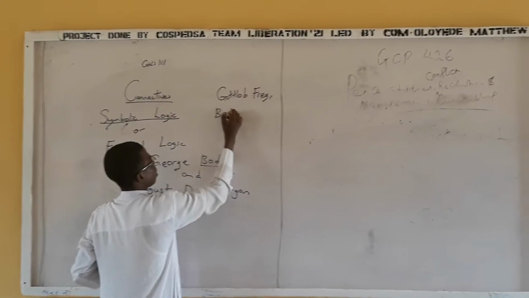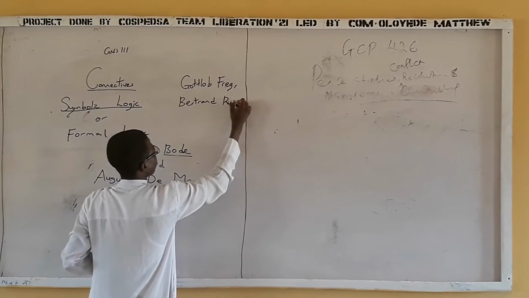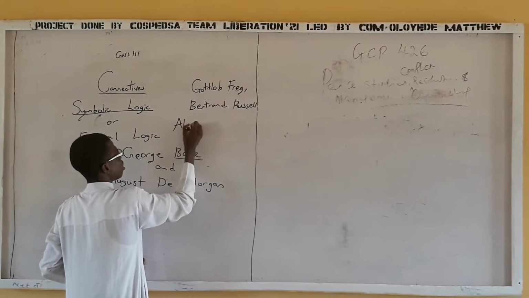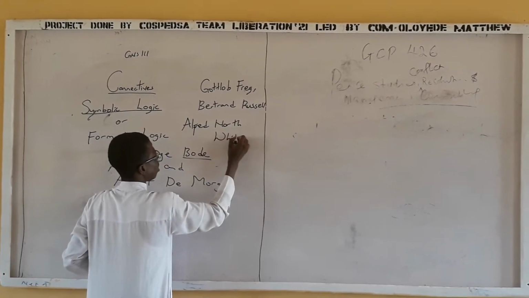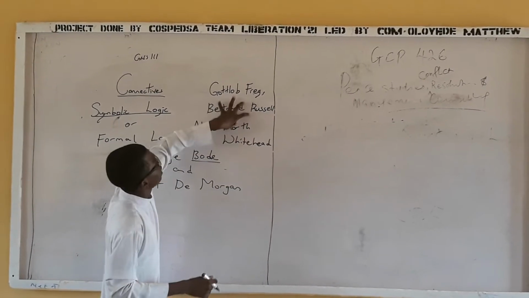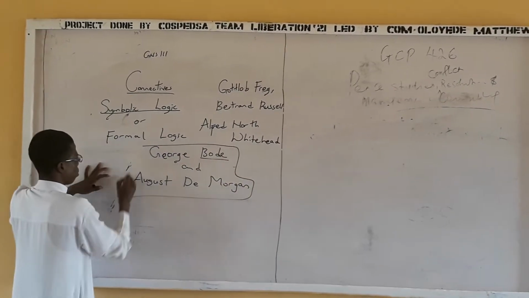We have Bertrand Russell, and then we have Alfred North Whitehead. So this further developed it. Then these two opened a new field.